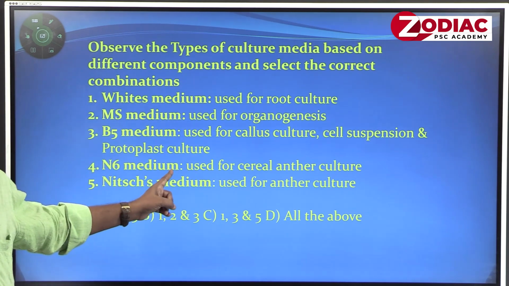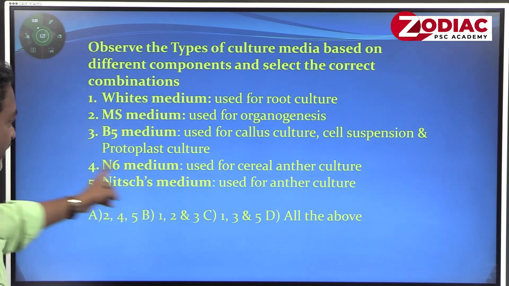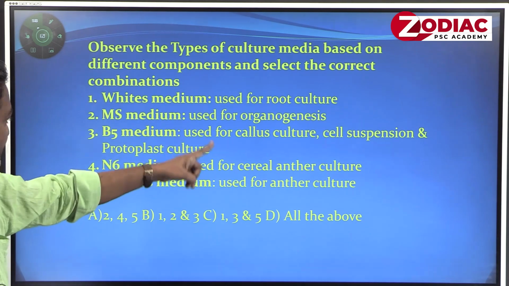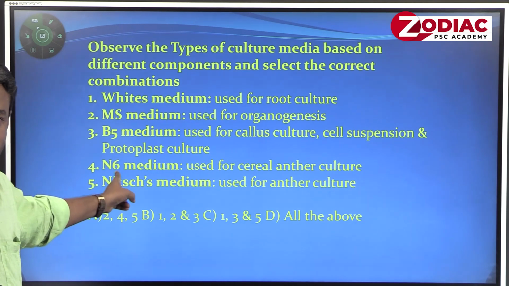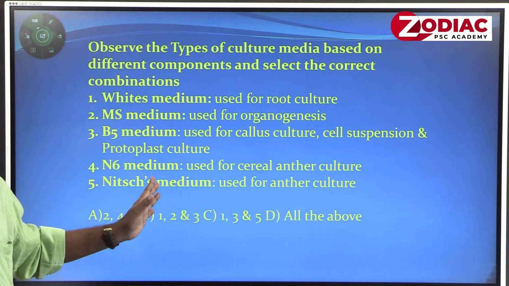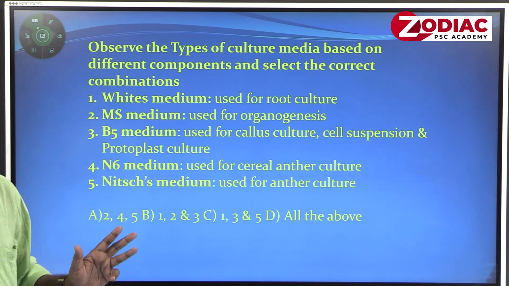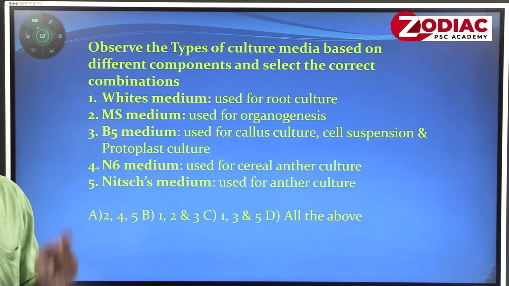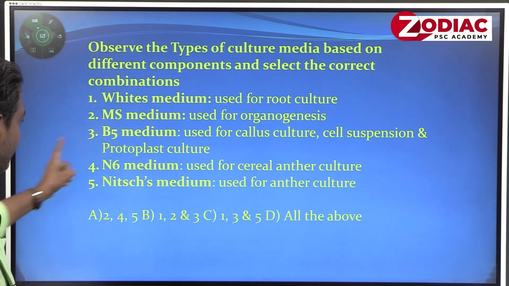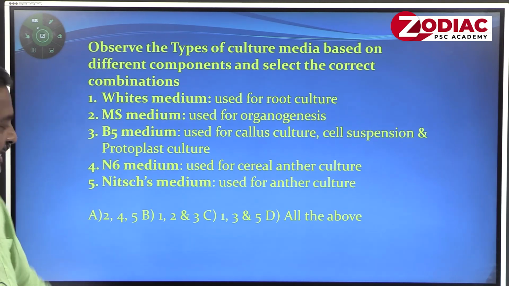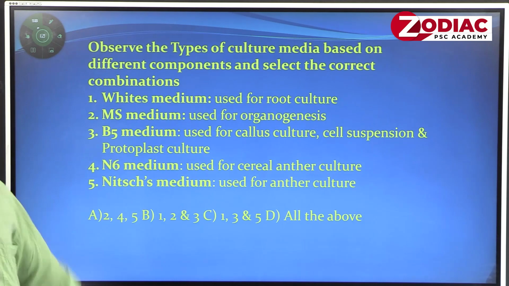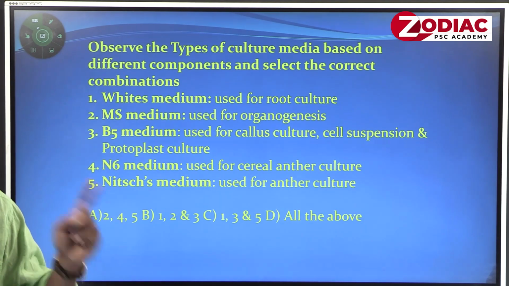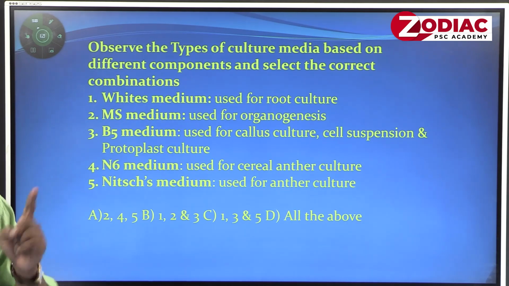Number 3, B5 medium. So Gamborg medium, as I said, B5 medium is used for callus culture, cell suspension culture, protoplast culture. That's also true. For protoplast culture, cell culture, or callus culture, the ideal medium is B5 medium. There is another medium called N6 medium that's normally used for culturing anthers, haploid plant production.